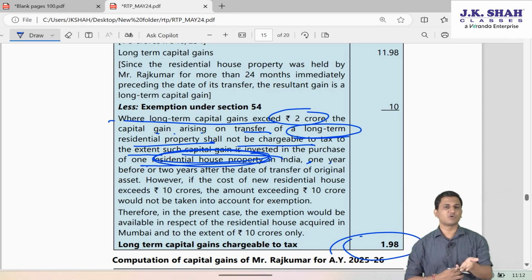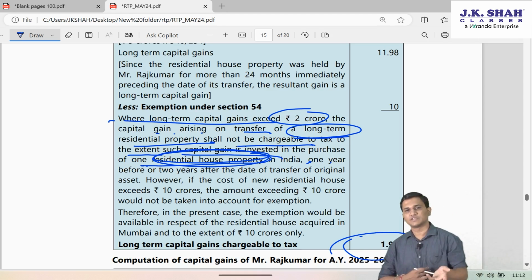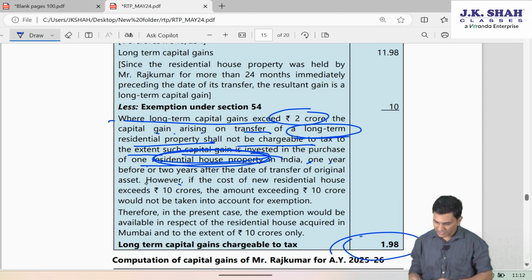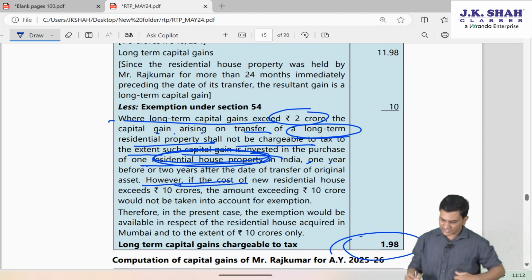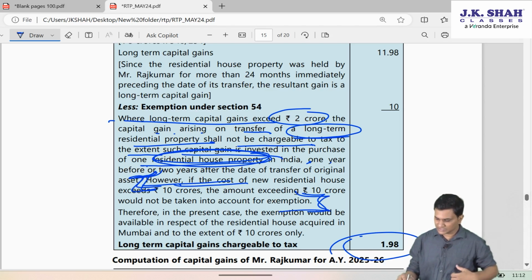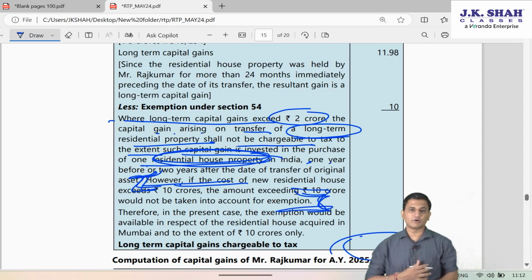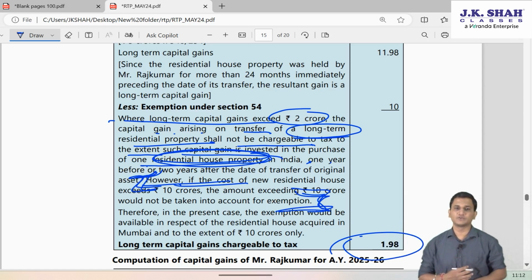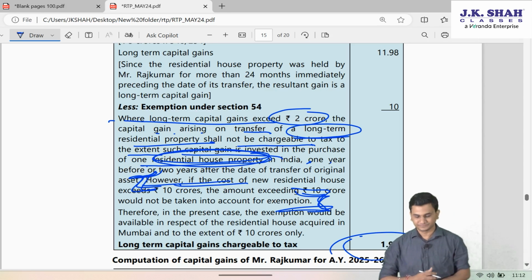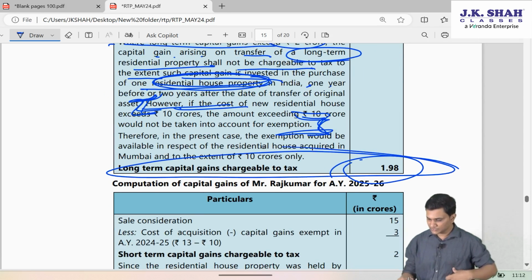So that was in Feb only. So in the month of March itself he invested. So the time limit is not the concern. However, if the cost of the new residential house, this is the amendment now, exceeds 10 CR, the amount exceeding 10 CR would not be taken into account for exemption. So therefore, this much will be taxable.